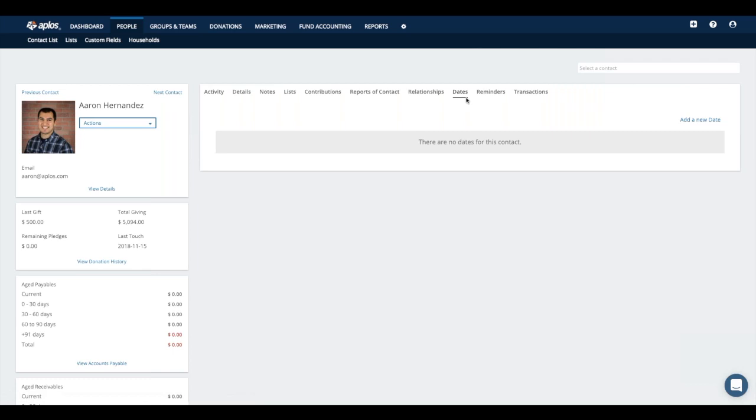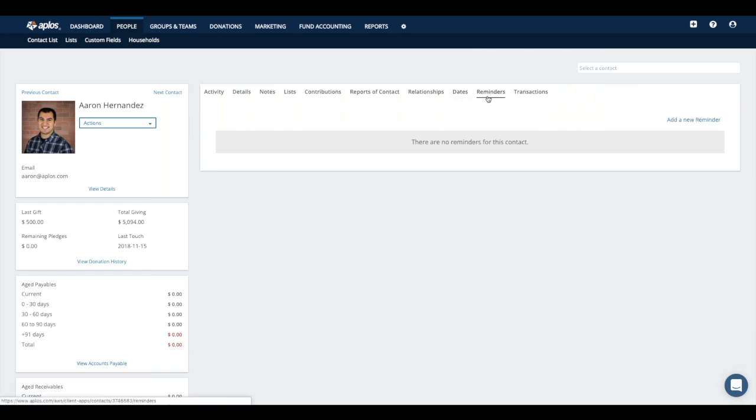All right, dates. This is a section where you can designate important dates for a contact. So this would be something like an anniversary date, or maybe even a birthday, or maybe the day they joined your organization. Whatever kind of important dates you want to keep track of for the contact, you can add those from this tab here.